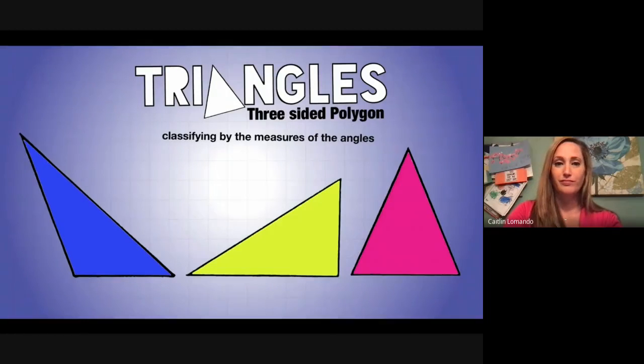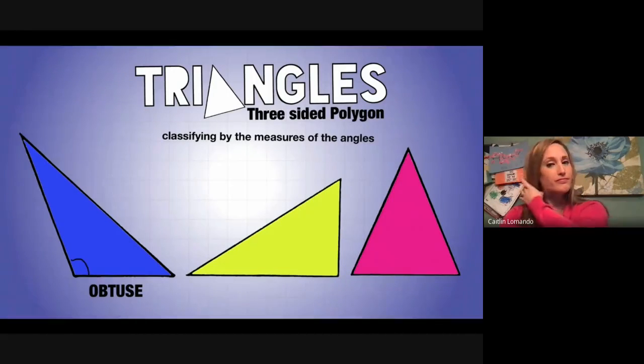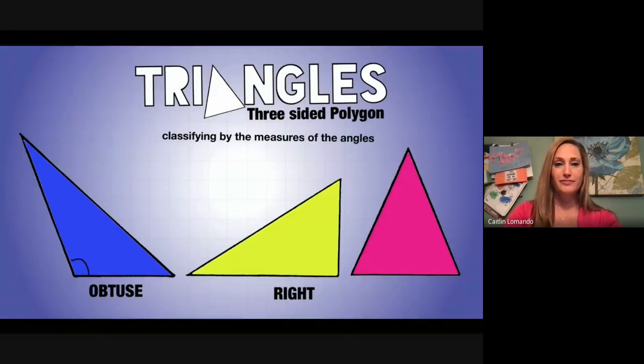Like I said before, you can also classify them based on their angles. The first one we have here is what we call an obtuse triangle. That means one angle inside, in this case it's this one, is greater than 90 degrees. When that happens, it's an obtuse triangle. Obviously, the other two are not greater than 90. Then, if you have a triangle that has a measure of exactly 90 degrees, you have a right triangle. A right triangle is a triangle composed of one 90-degree angle.